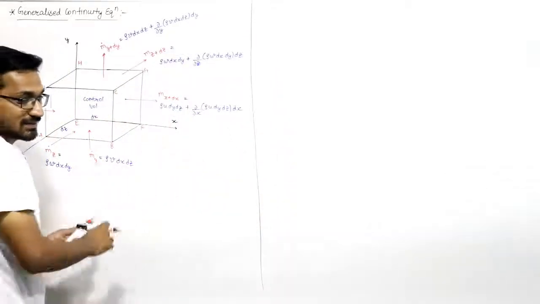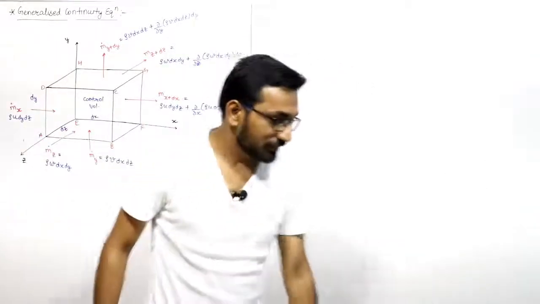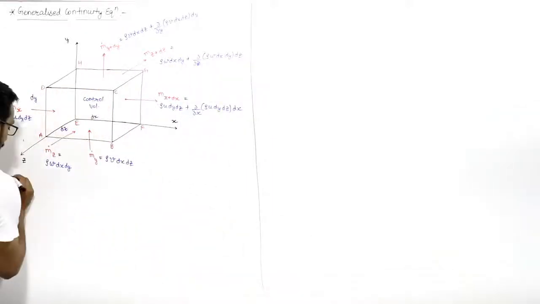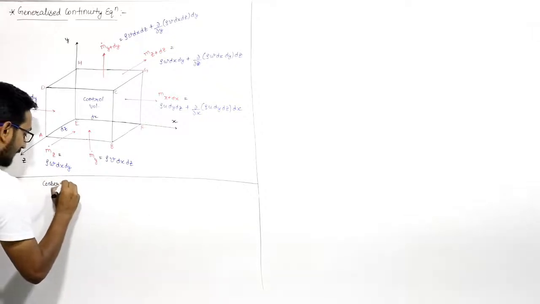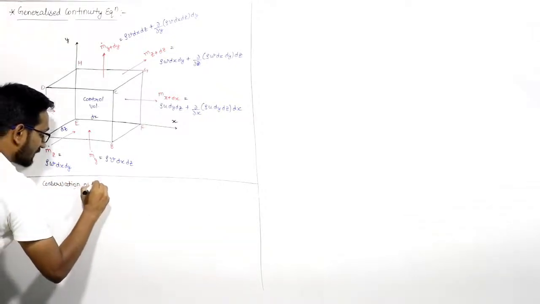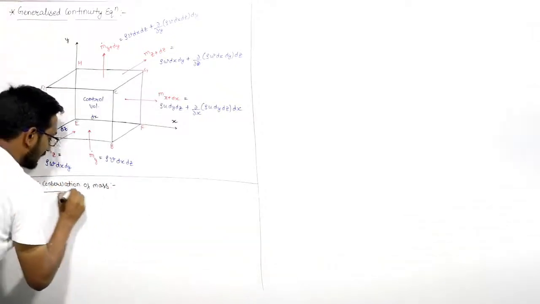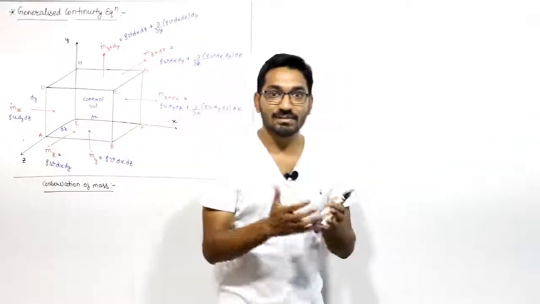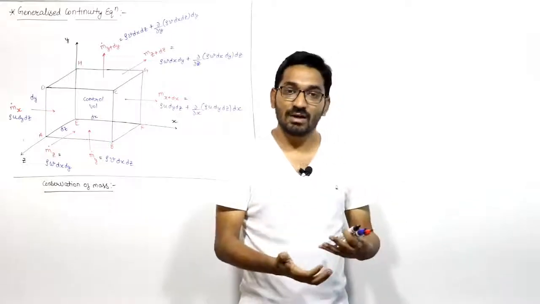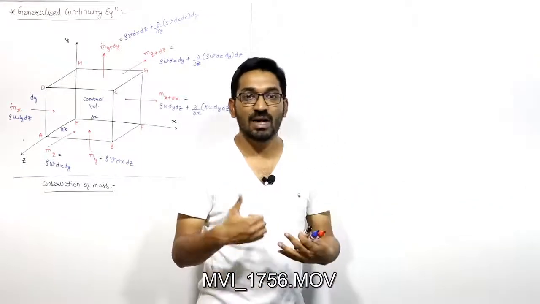Now let us say that we apply the conservation of mass. We already saw what the conservation of mass is: the mass which is coming inside the system minus the mass which is going out of the system will be equal to the rate of change of mass of the control volume.